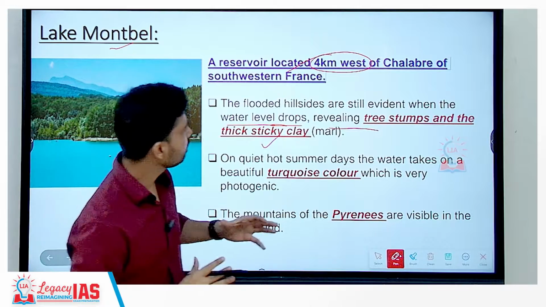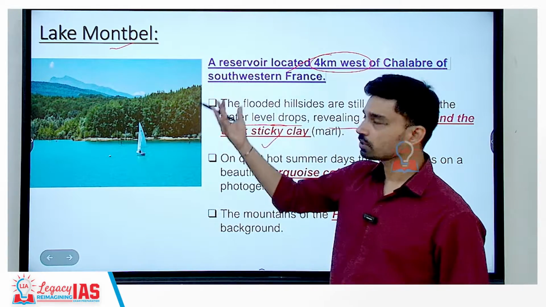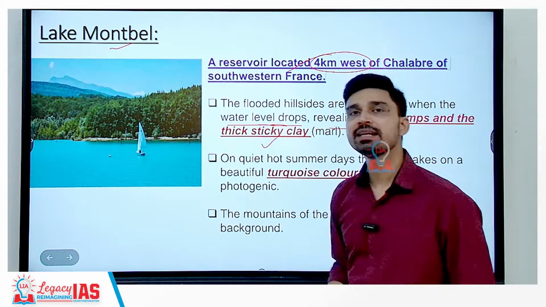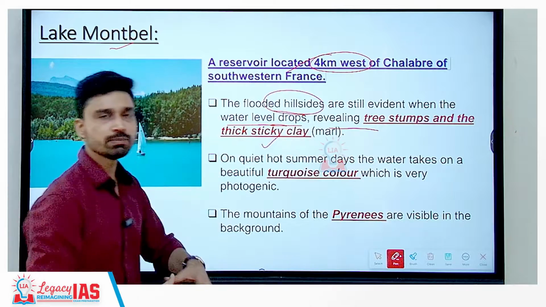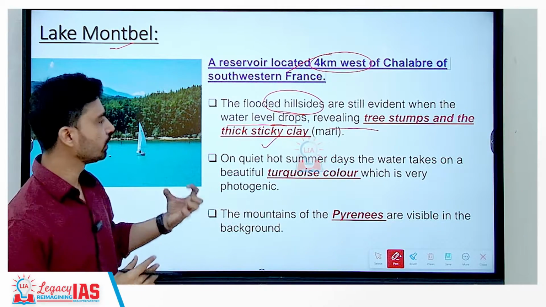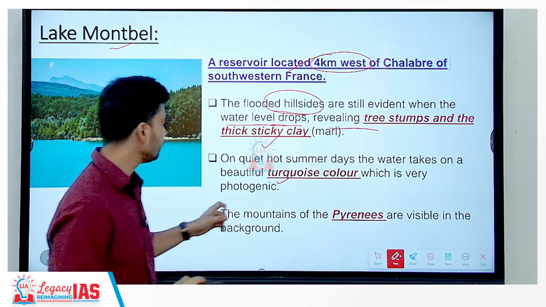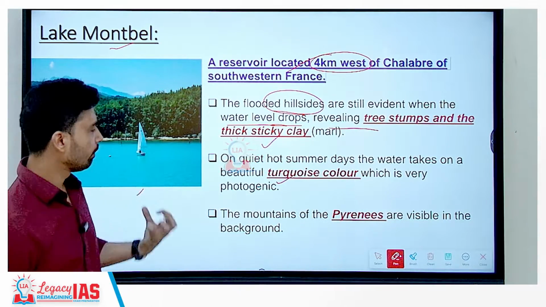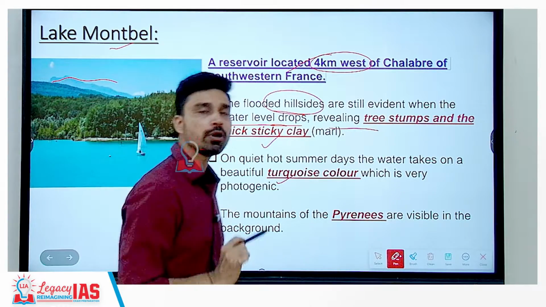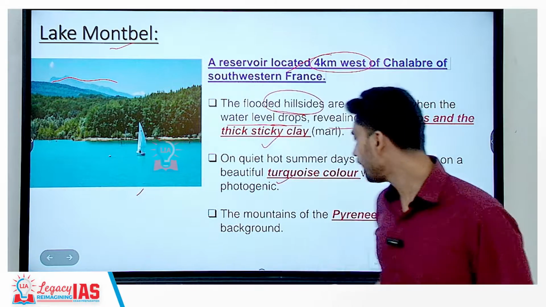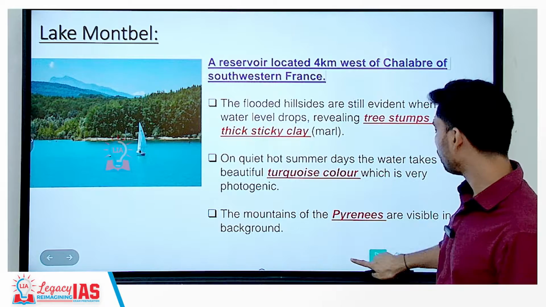What does it mean? It means that the lake which occupies the region here today was formed due to a landslide that happened in this area. An entire hill has been flooded by water, forming this particular lake. And on hot, quiet summer days, the water takes on a beautiful turquoise color, which is very photogenic, as you can see from the map here. The mountain that you see surrounding this lake is one of the most important mountains of Europe, called the Pyrenees, and these are visible in the background, as you can see from the picture here.